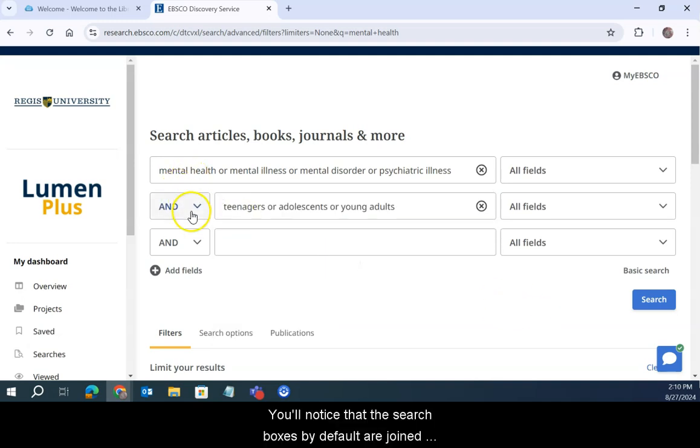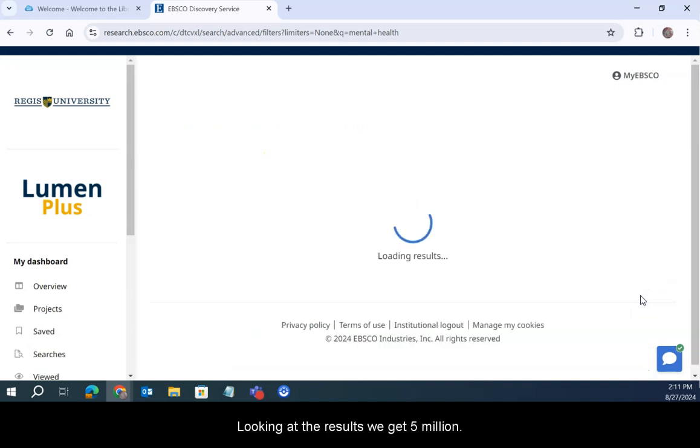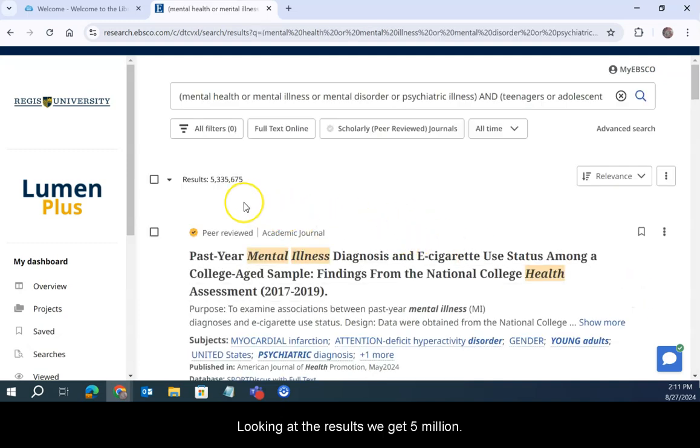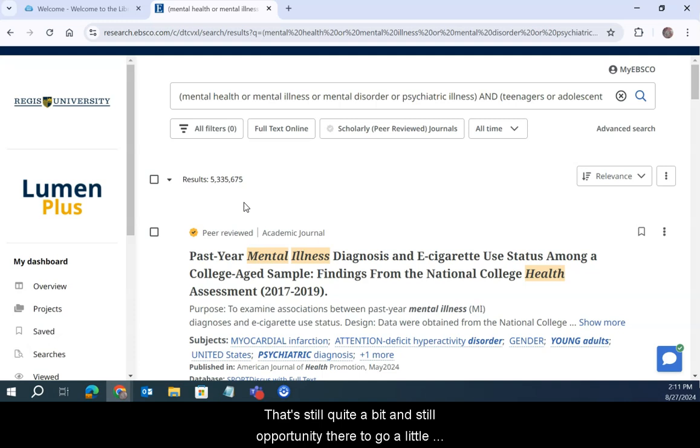You'll notice that the search boxes by default are joined using the AND operator. So if I search for this topic, I'm going to get a convergence of materials that talk about mental health and teenagers. Looking at the results, we get 5 million. That's still quite a bit and still opportunity there to go a little bit more focused in our search.